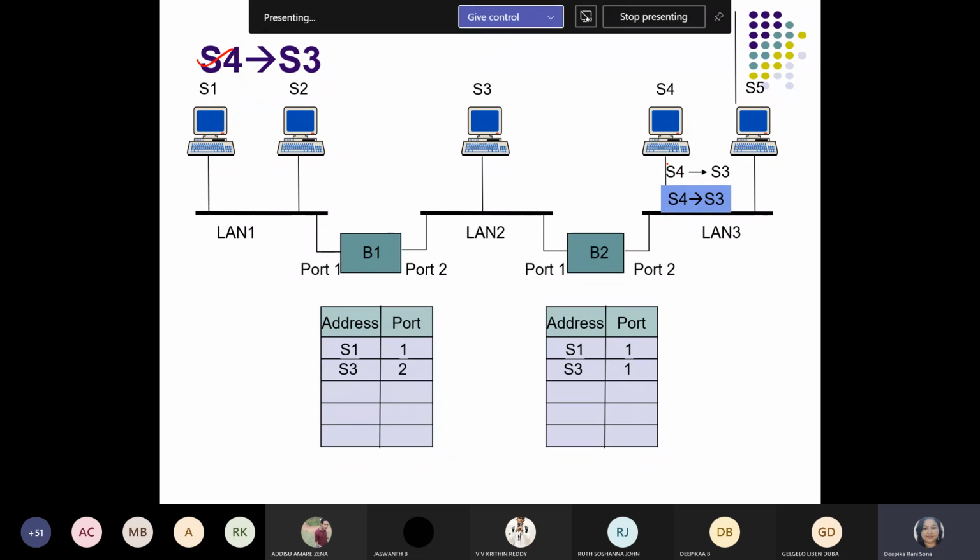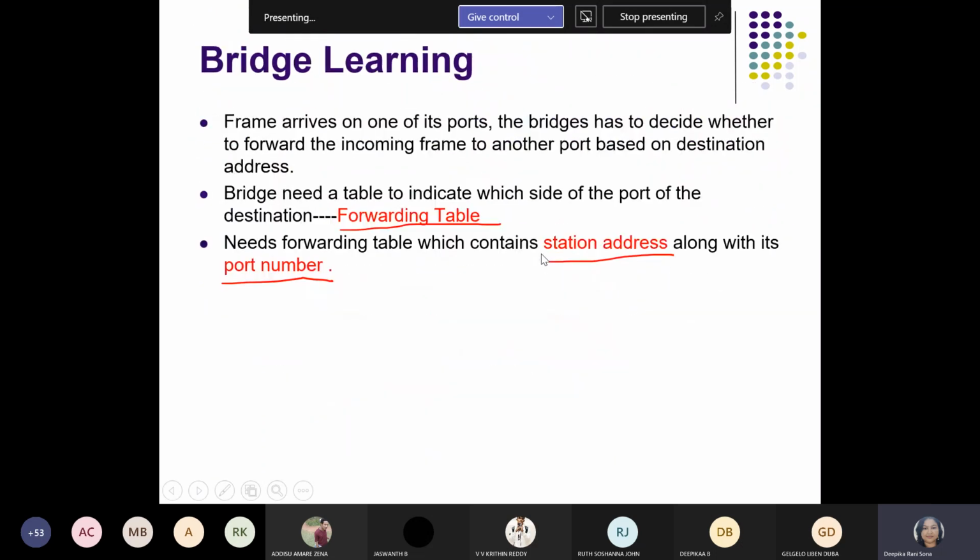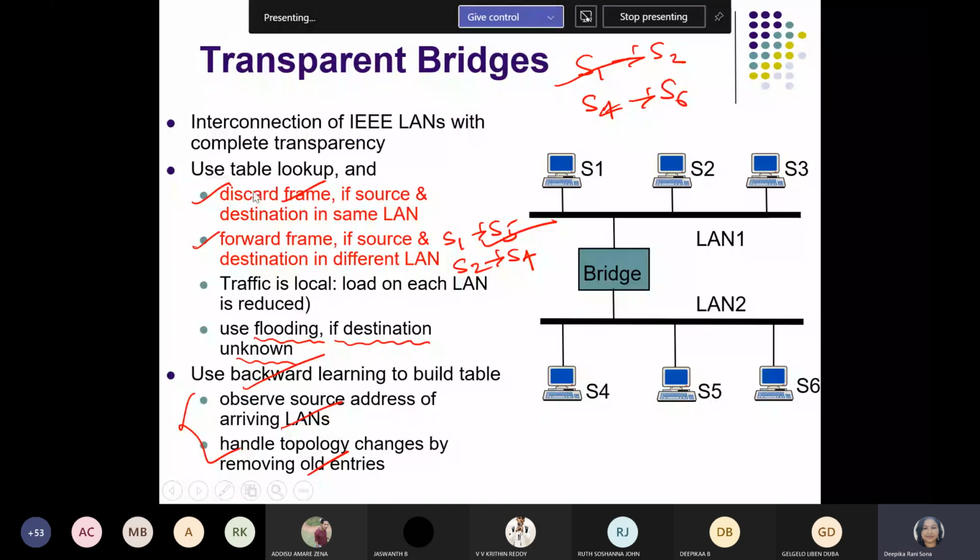S4 will go for the searching through bridge 1 only, because if it goes in this direction, bridges are not there. It is available in the same LAN itself. We know the concept of the forwarding table. If the source and destination are in the same LAN, what will happen?